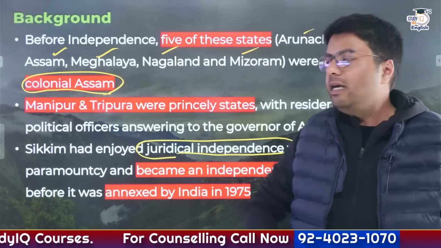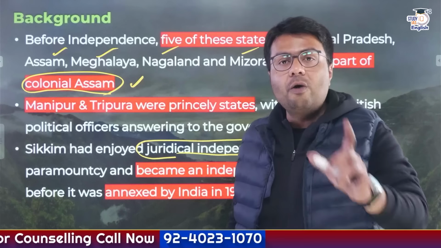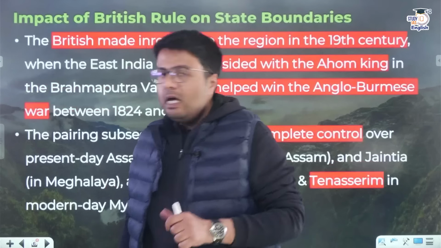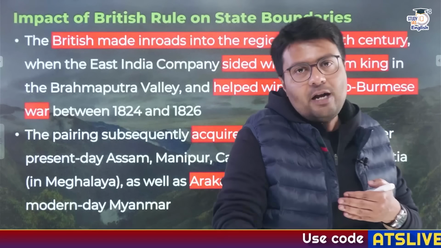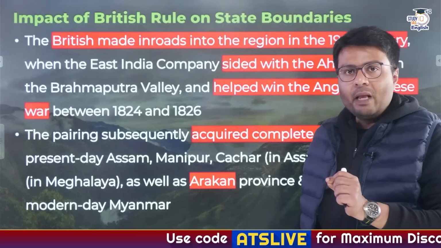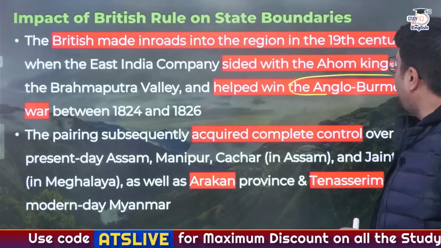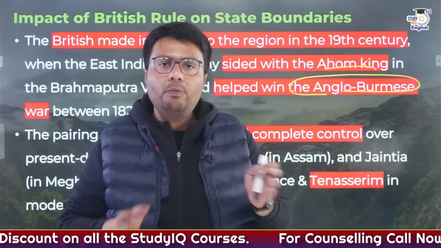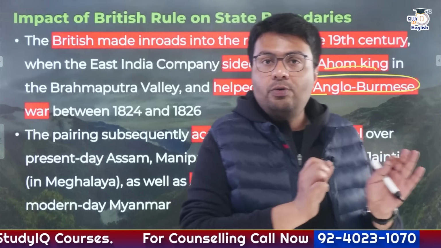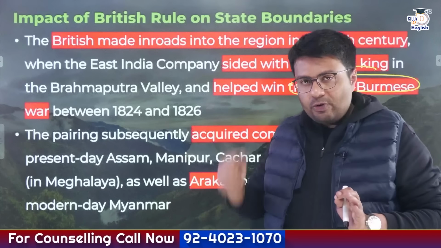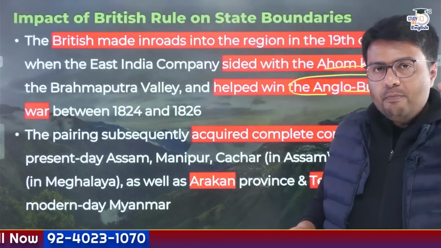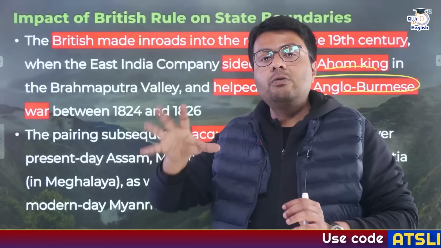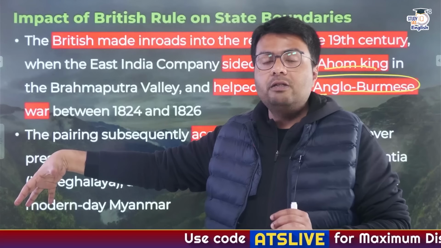Now things get very interesting when we have to understand how Britishers governed colonial Assam. As I told you, colonial Assam was directly governed by the Britishers. Now Britishers first made inroads into Assam in the 19th century, and at that time they took help of the Ahom king in order to deal with the challenges which the Britishers faced during the Anglo-Burmese war, which happened between 1824 to 1826. Right, now at that time, this pairing of British East India Company and Ahom kings subsequently enabled the Britishers to consolidate and hold their power in present-day colonial Assam.